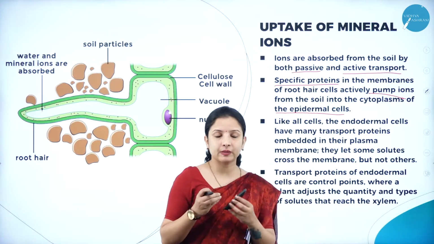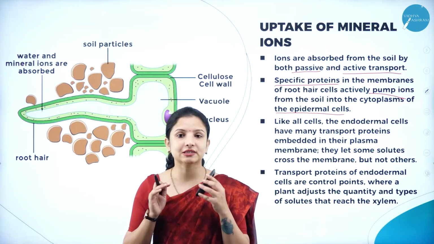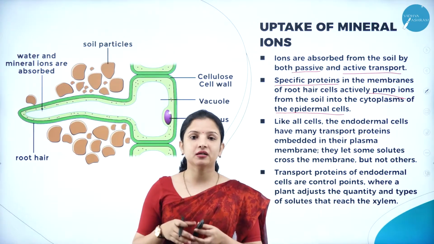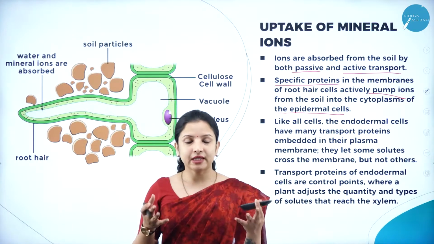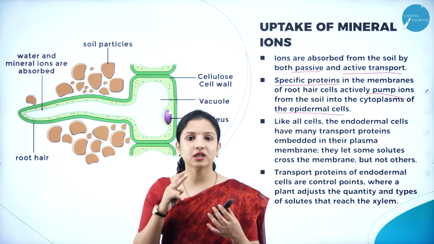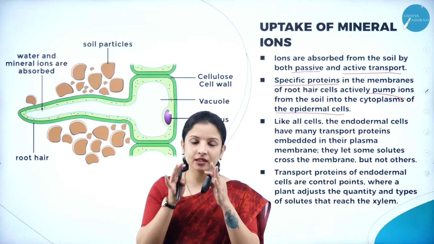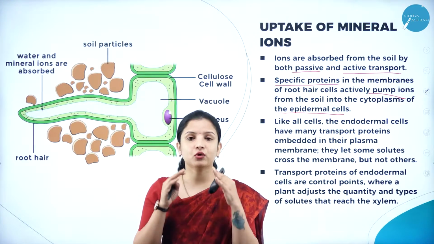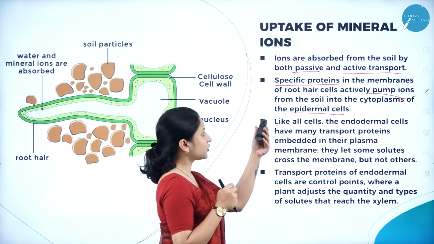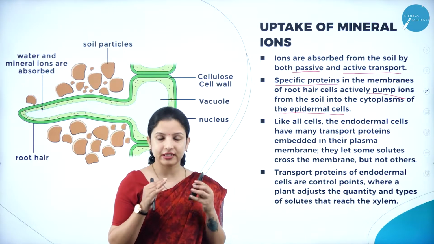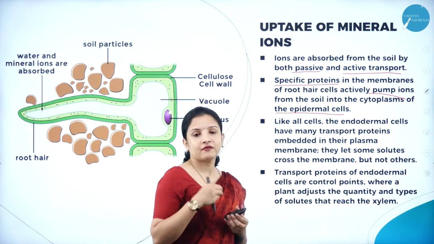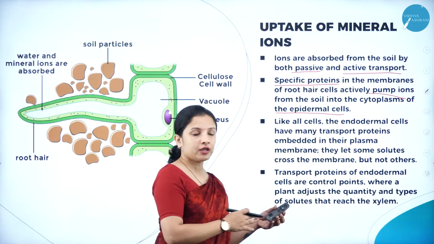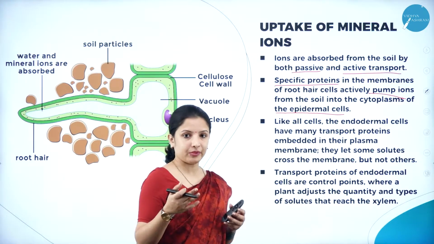So if that has to take place, there are some carrier proteins or facilitator proteins present in the cell membrane. We have studied in the previous session that the cell membrane or the plasma membrane is made up of a lipid bilayer, and within the bilayer there are embedded some proteins, which are called carrier proteins. What is the function of these proteins? These proteins, present in the cell membrane of the root hair cells, actively carry or pump the ions from the soil into the cytoplasm of the epidermal cells.